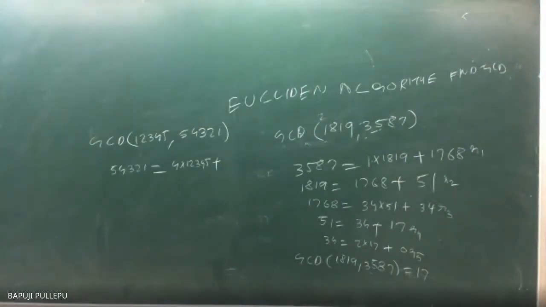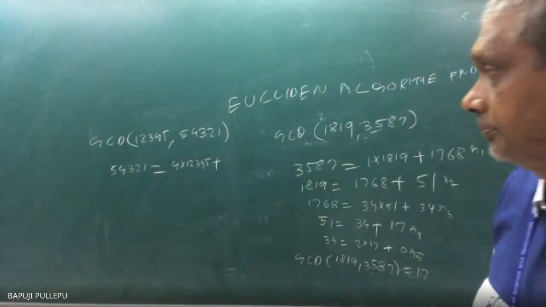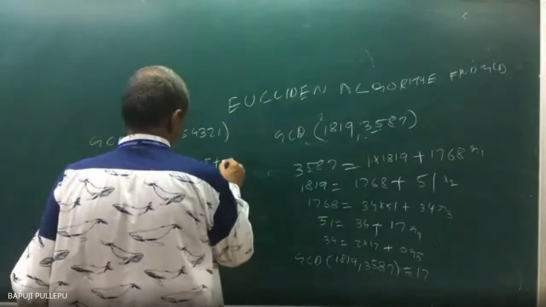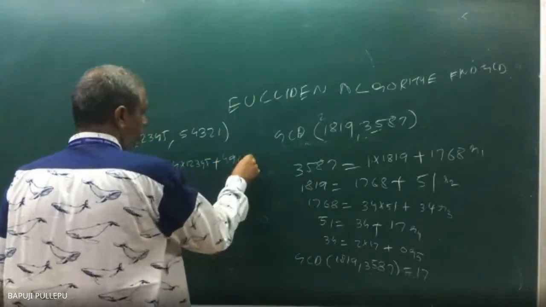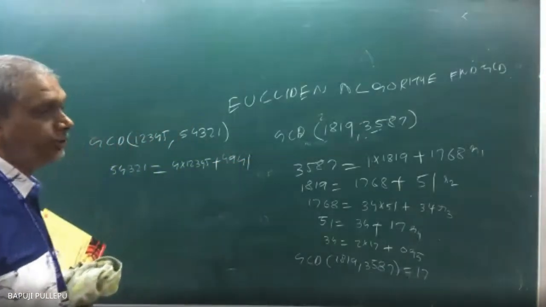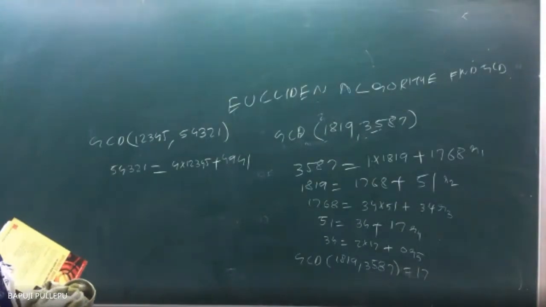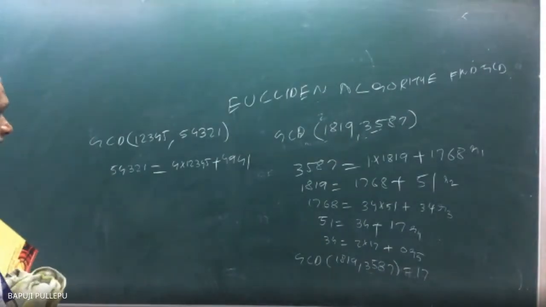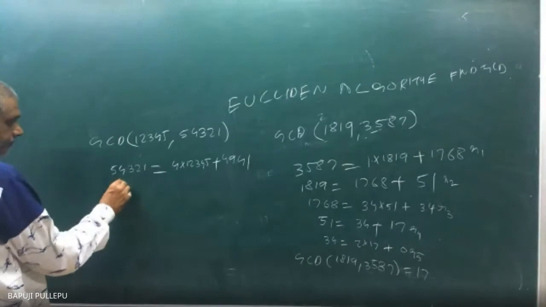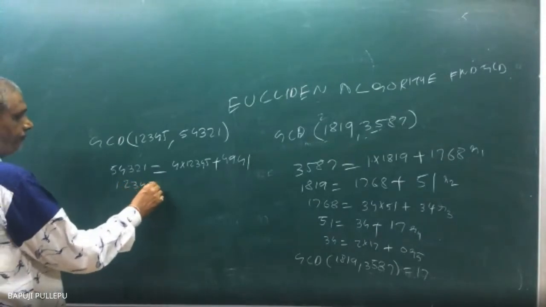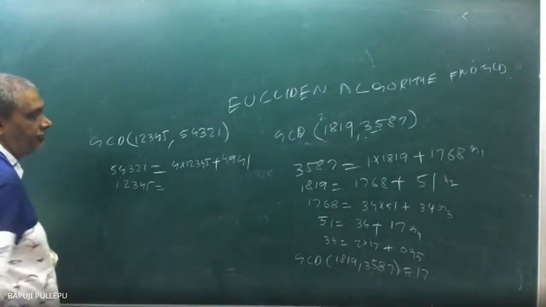Tell me the balance term, don't waste time. Come on. Sir, 4, 9, 4, 1. Very good. 4, 9, 4, 1. Nice. Now how can you write this? This 1, 2, 3, 4, 5 you can write as multiples of 4, 9, 4, 1. Got it or not? Pattern. Multiples of 4, 9, 4, 1, right?